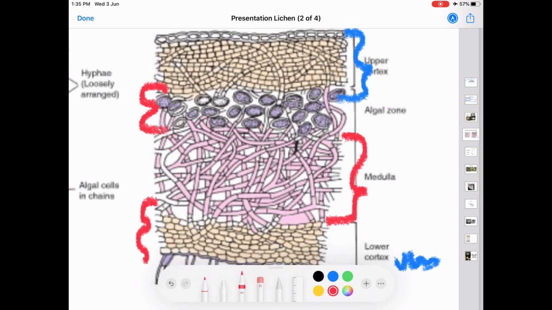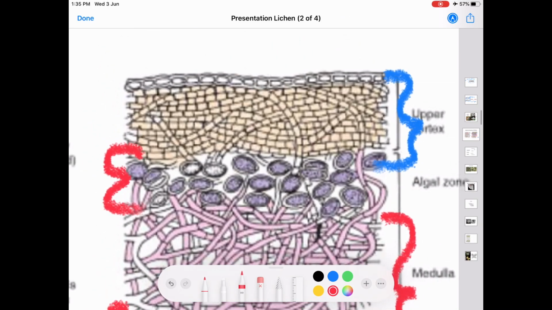If you look into the structure in detail, first one, the upper cortex. The upper cortex is a thick, outermost protective covering made up of compactly arranged interwoven fungal hyphae. You can see the compactly arranged interwoven fungal hyphae in this region.